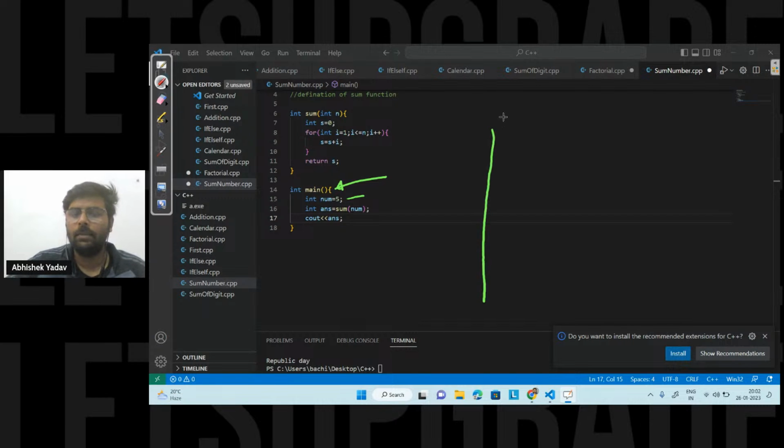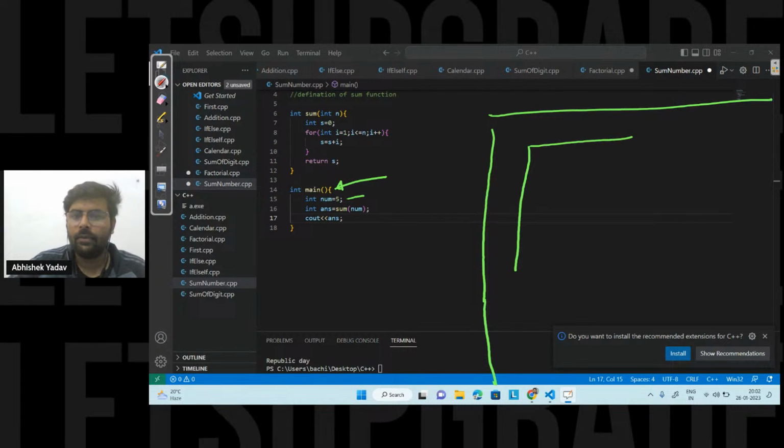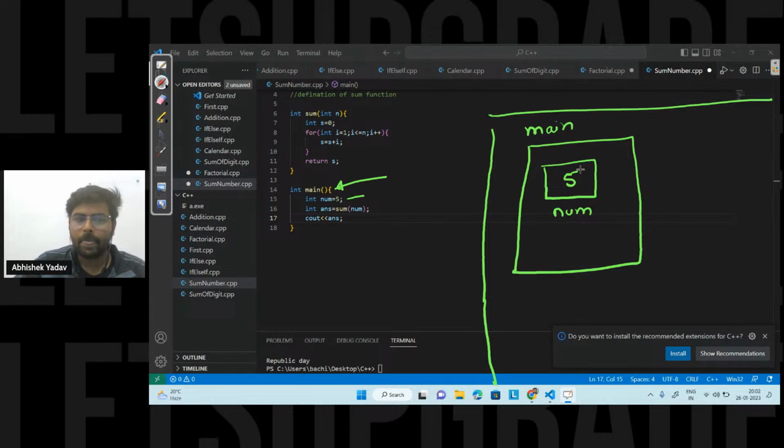Let's assume this is your computer memory, and inside this computer memory you have the main function. Inside this main function, you have a variable num, and the value is 5 here. After that, you will go to line number 16. At line number 16, since I have the assignment operator, first I will execute the right hand side part.